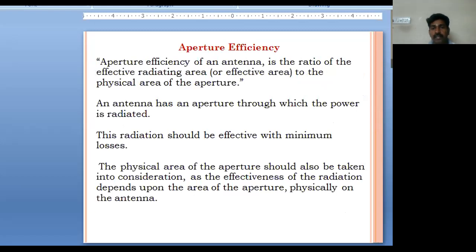Then we'll go for aperture efficiency. The aperture efficiency of an antenna is the ratio of the effective radiating area, or the effective area, to the physical area of the aperture. An antenna has an aperture through which the power is radiated. This radiation should be effective with minimum losses. The physical area of the aperture should also be taken into consideration, as the effectiveness of the radiation depends upon the area of the aperture physically on the antenna.